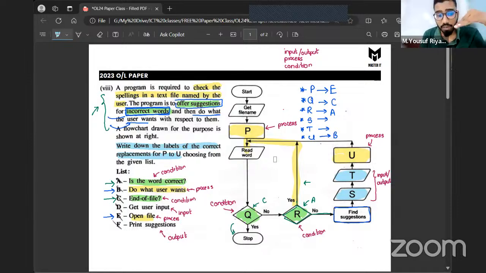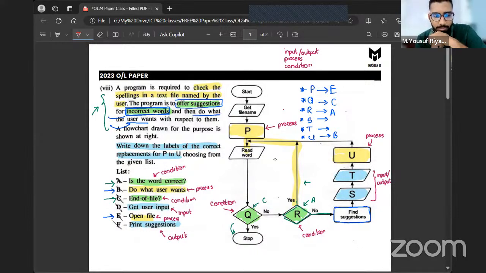If you go through the given statements, again, we have one thing called get user input, another thing called print suggestions. Now, after you find the suggestion, if you look at this program, should you first of all get the user input, or first of all print the suggestion? That is the question here. Let's see what will happen if we swap them.